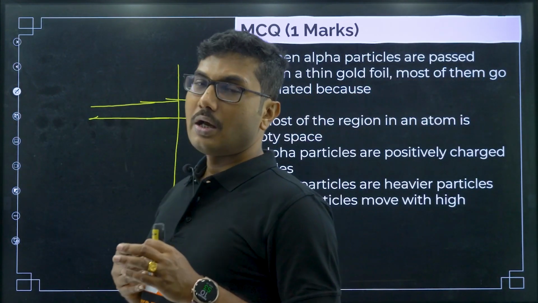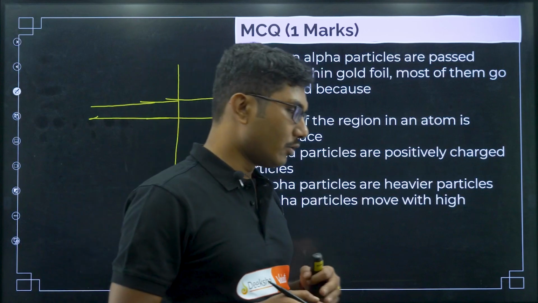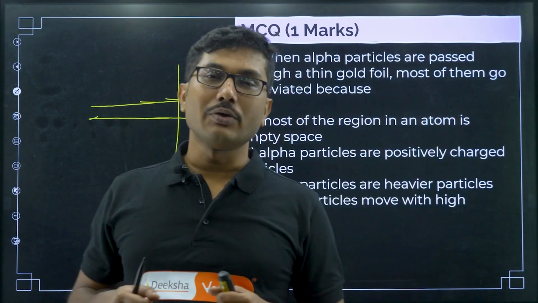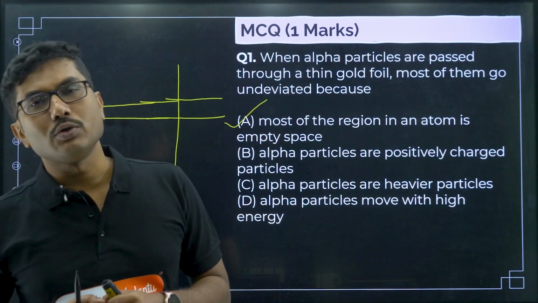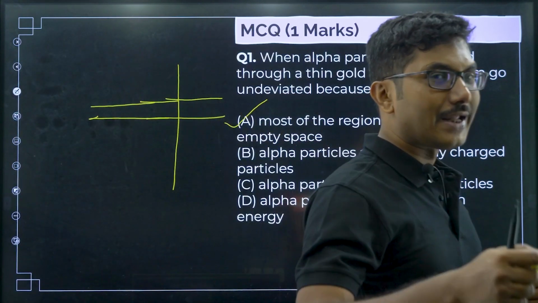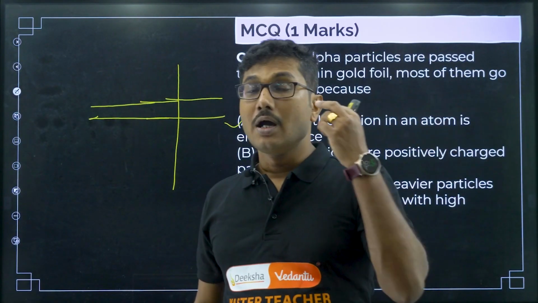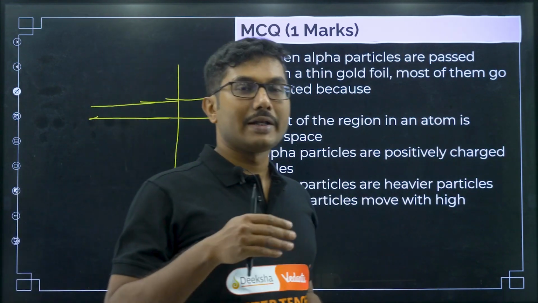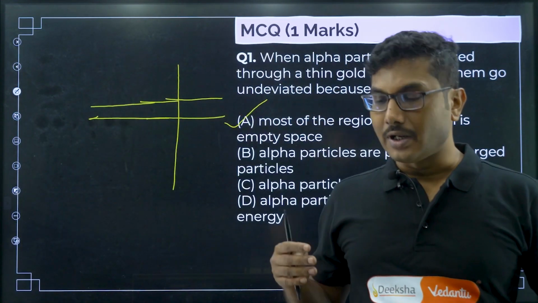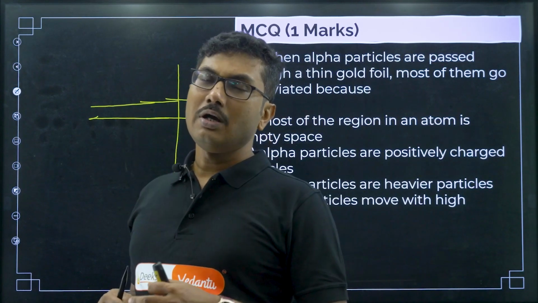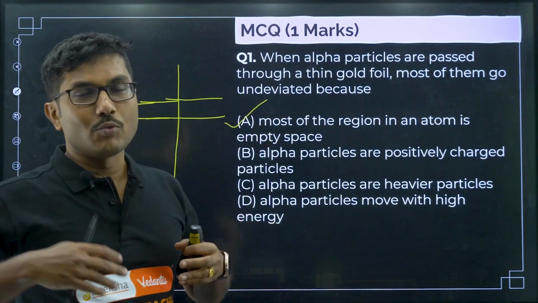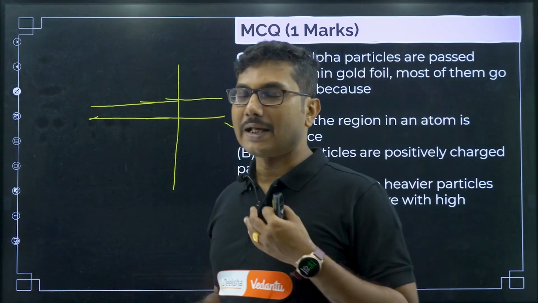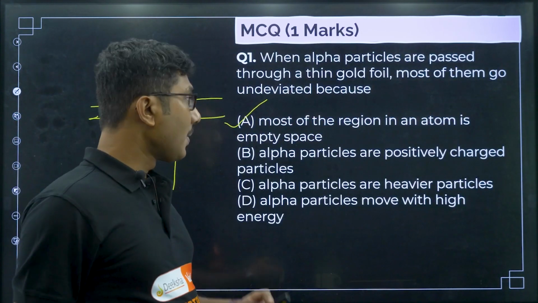If you are driving your bicycle or your motorcycle on an empty road, you can go straight without worrying too much. But if there is a vehicle coming from the opposite side, or a vehicle standing in front of you, then you have to slow down, take a right or left, and then you can cross it. Similar to that, alpha particles are driving on a highway, and most of the highway is empty, so they can go at high speeds without any deviation.